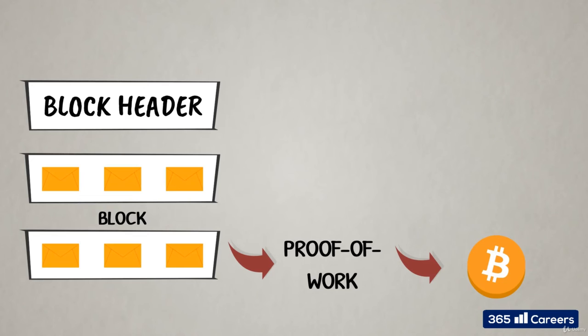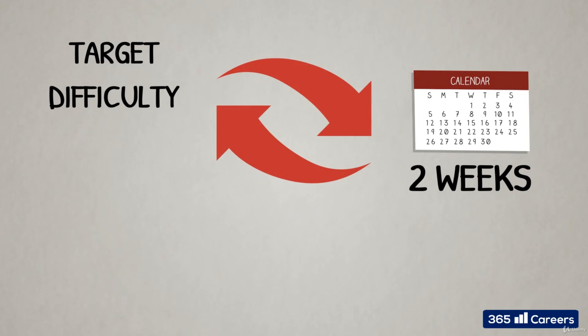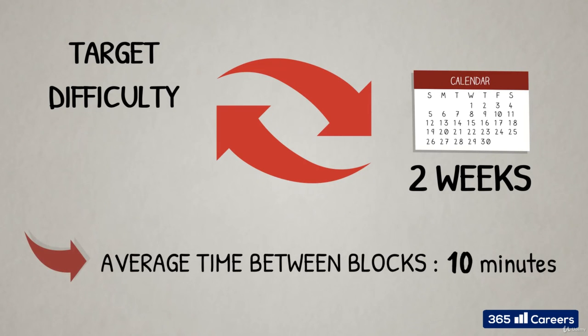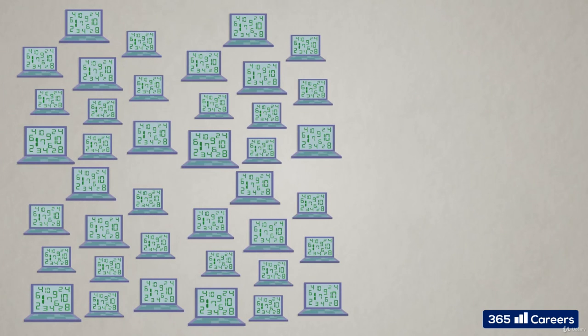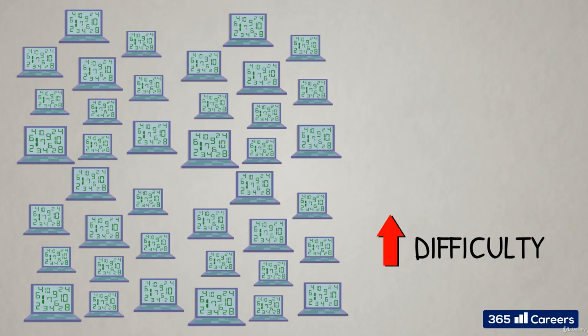The successful miner gets the block reward for the work done in terms of newly generated coins, which is known as the coinbase transaction. The target difficulty for all miners on the network is adjusted by the protocol every 2016 blocks, which is approximately 2 weeks, in order to maintain the average time between blocks at around 10 minutes. This adjustment is done in order to account for the amount of computer processing power deployed by miners on the network. Thus, the more mining power plugged into the system, the lower the bar is, making the hash puzzle more difficult to solve. However, the average block time is kept at 10 minutes.